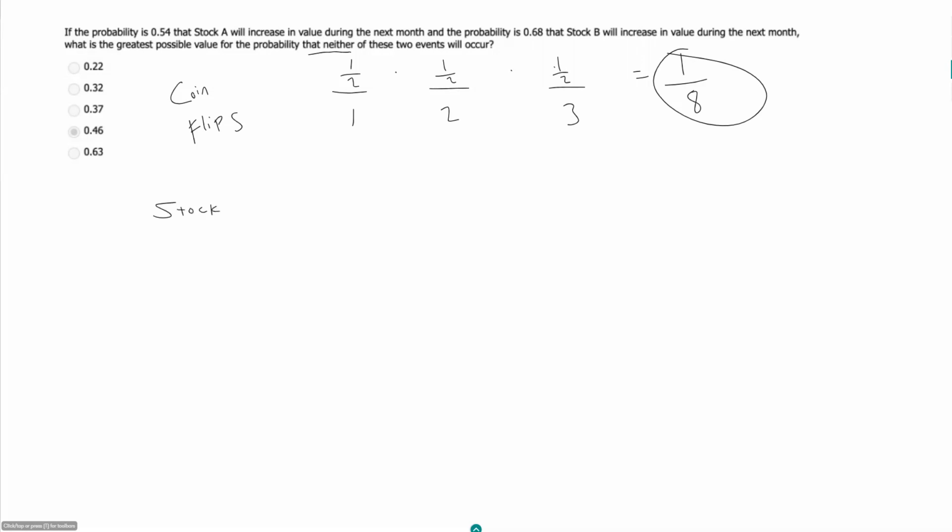Let's say we have a situation similar to our coin flips where we've got 3 stocks. And this is really why I say this question is a bit unfair. When you have a situation like stocks, those events, especially the movement of stocks, are not necessarily independent of each other. I wish they had at least specified somewhere that